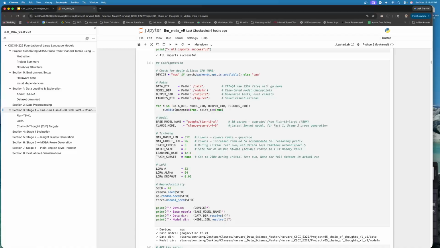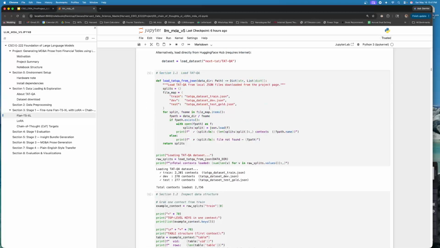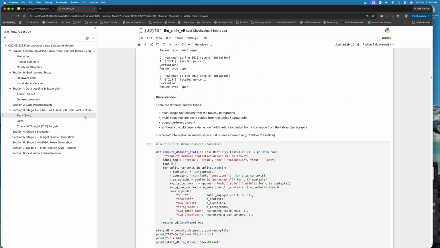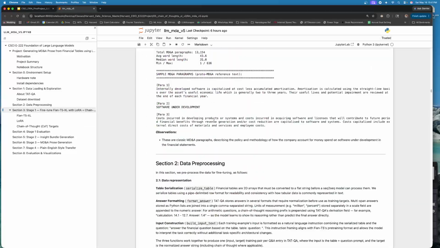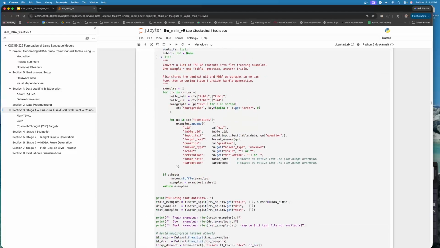We have confirmed this through various ablation experiments across different permutations. Let's go to section 3 of this notebook.